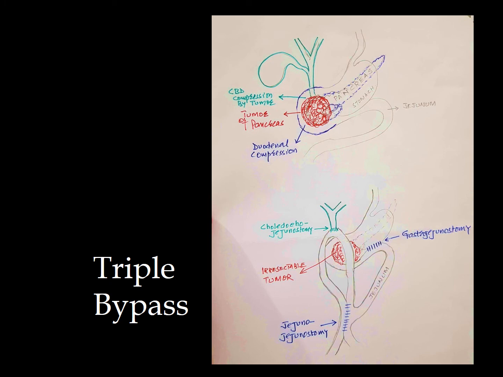So you can see that an inoperable pancreatic tumor is there which is causing compression to the duodenum, and this compression might be causing gastric outlet obstruction and repeated vomiting. This tumor is also causing obstruction to the CBD. So to prevent these, to overcome these things, we have gone for gastrojejunostomy, choledochojejunostomy, and jejunojejunostomy. This is called as triple bypass, and this is a palliative procedure.